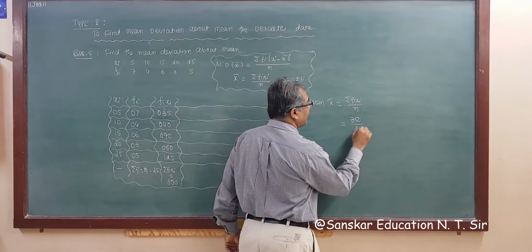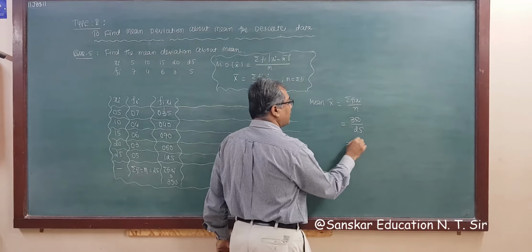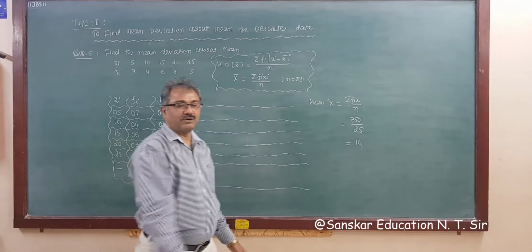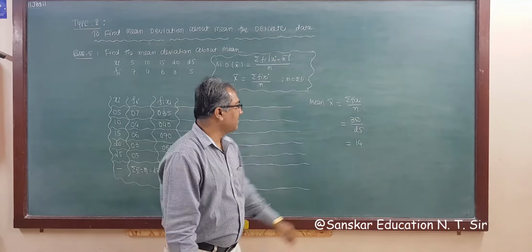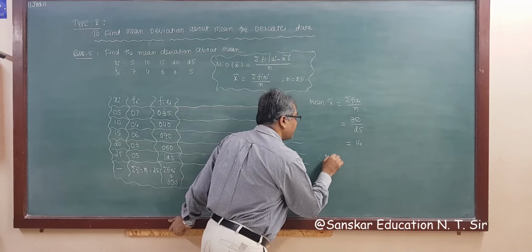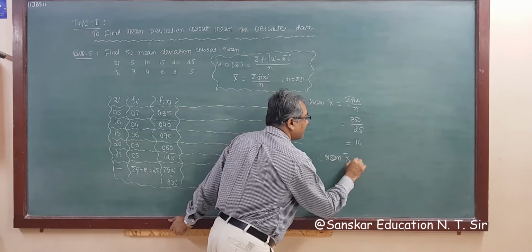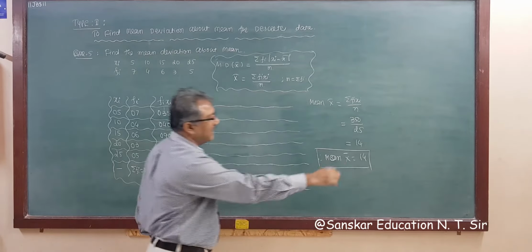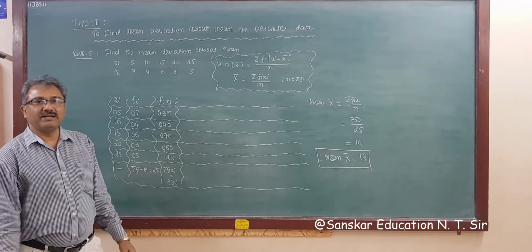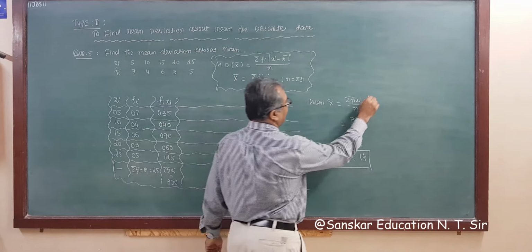So this is 25, and you know 25 into 14 is 350. So answer is 14. So mean x bar is equal to 14. This is your first answer.